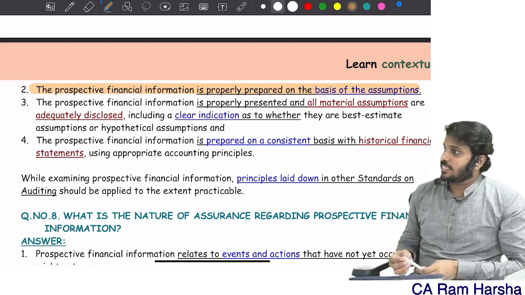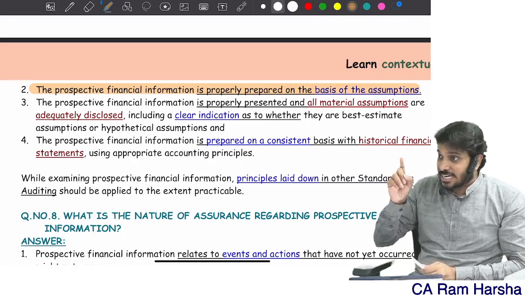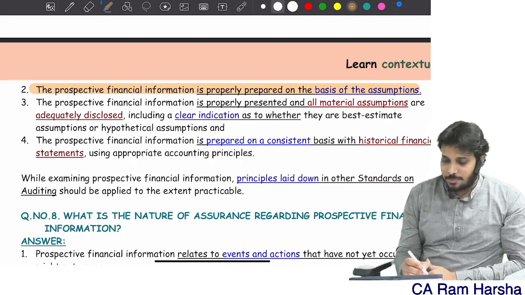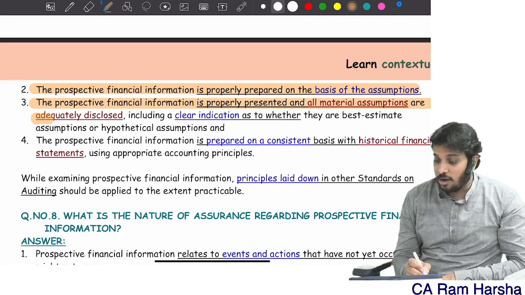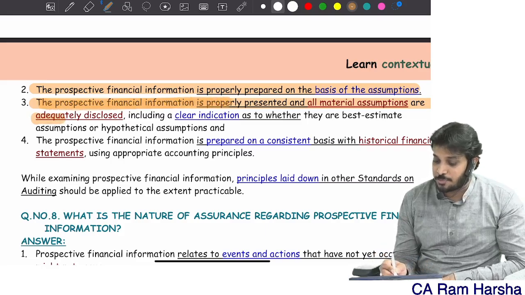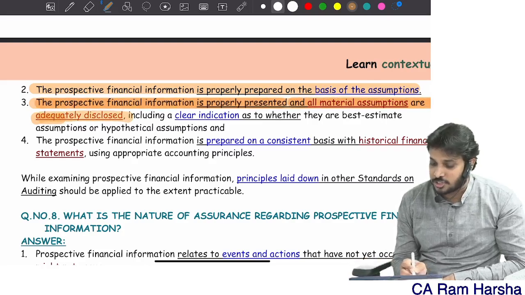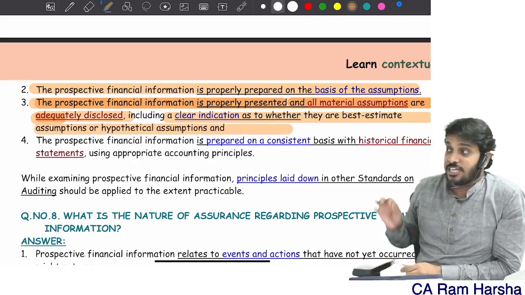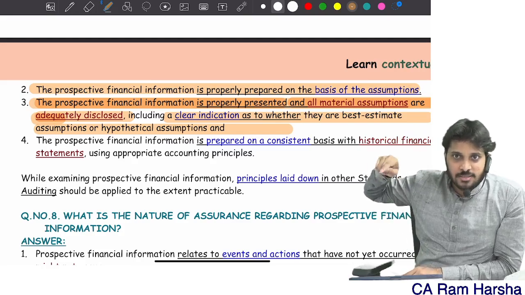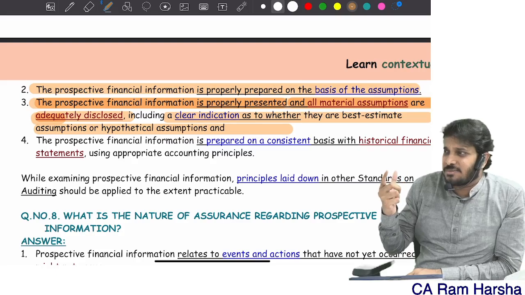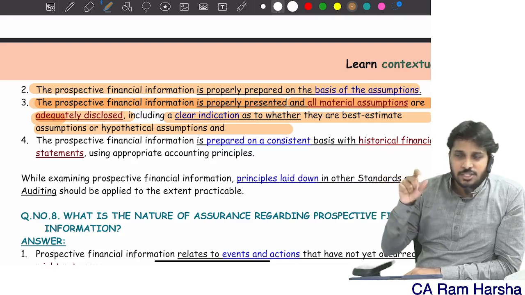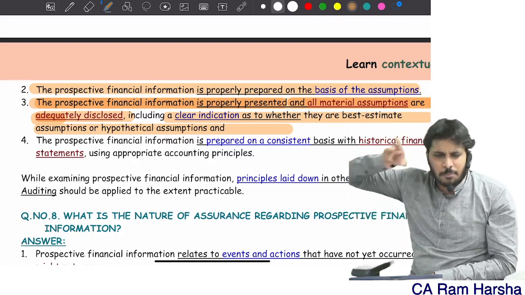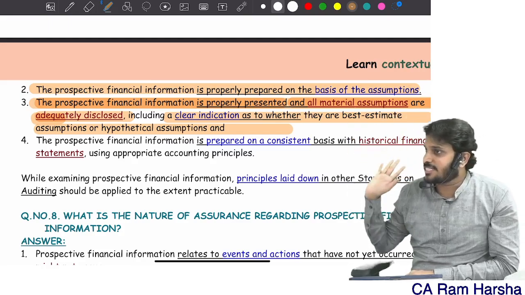If one of the assumptions is the inflation rate, check whether the inflation rate is rightly applied for increasing the sale value, the selling price. All prospective information is properly presented and all assumptions are disclosed, including a clear indication whether they are best estimate or hypothetical. The management should explain what assumptions they use. Generally, for the next one year we have best estimate assumptions. Beyond one year, the assumptions are by default hypothetical. We can't have a best accounting estimate.